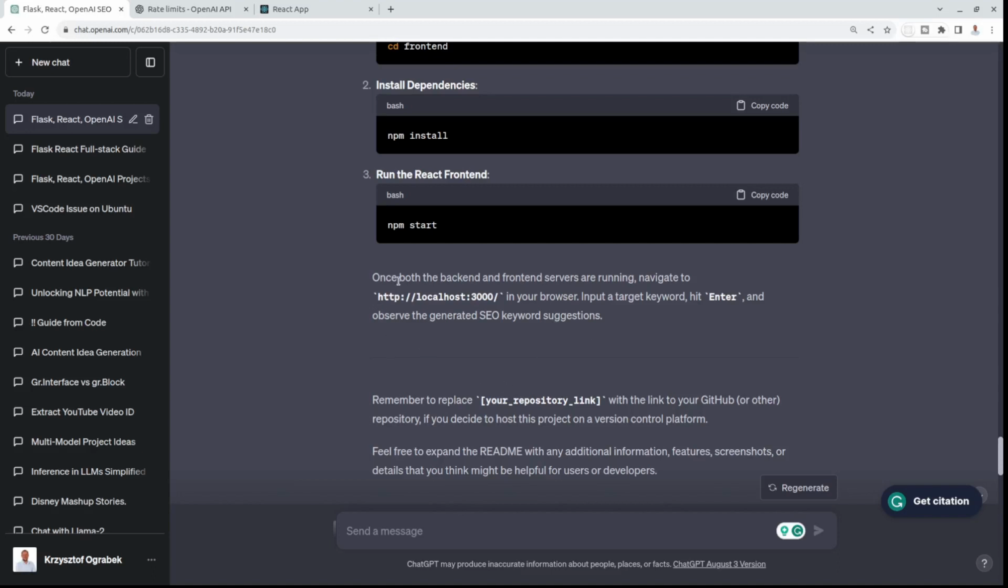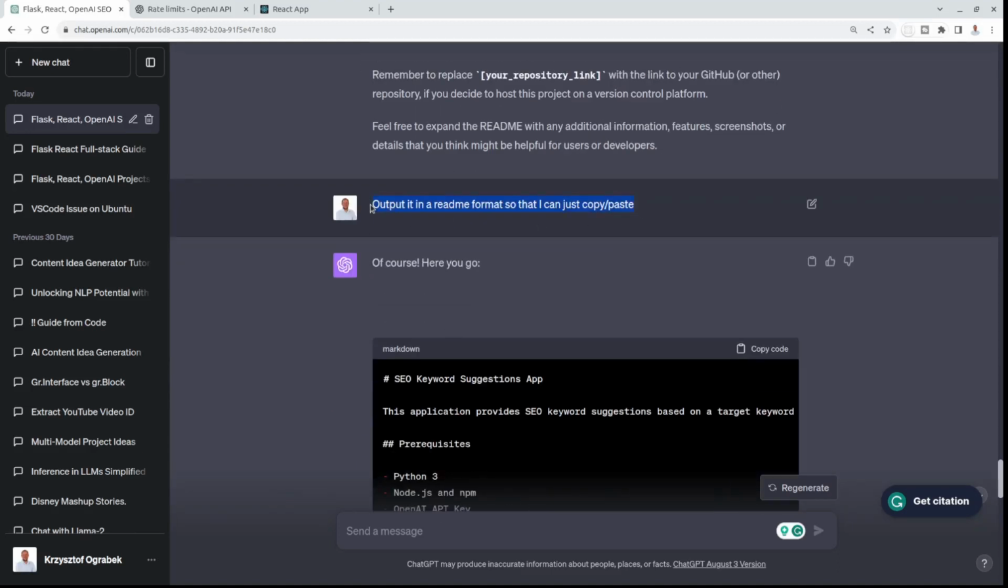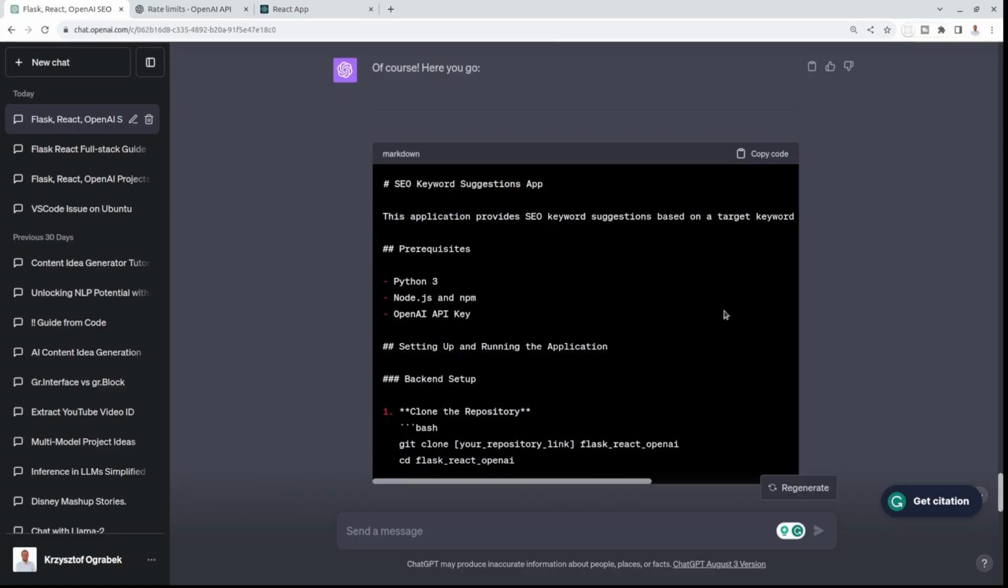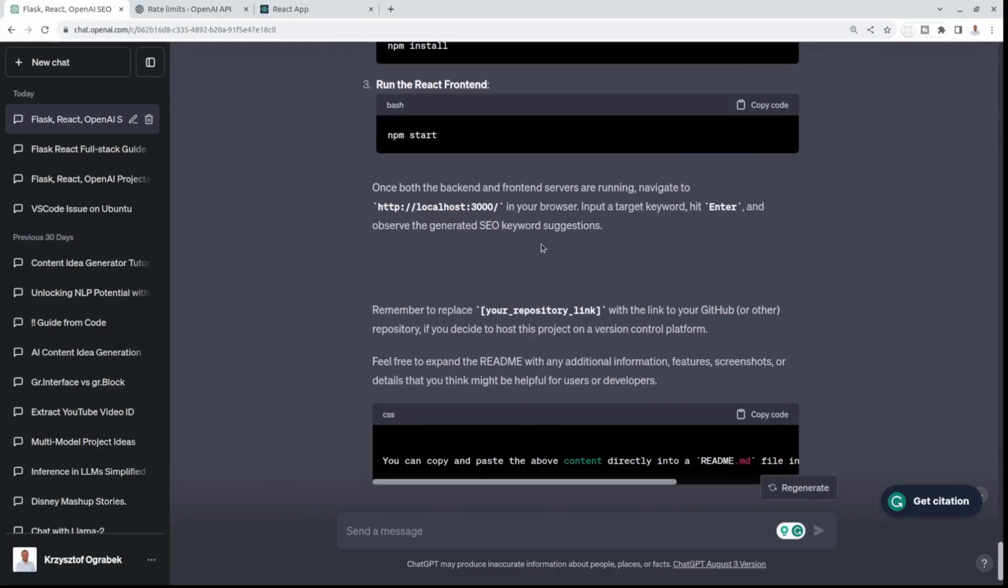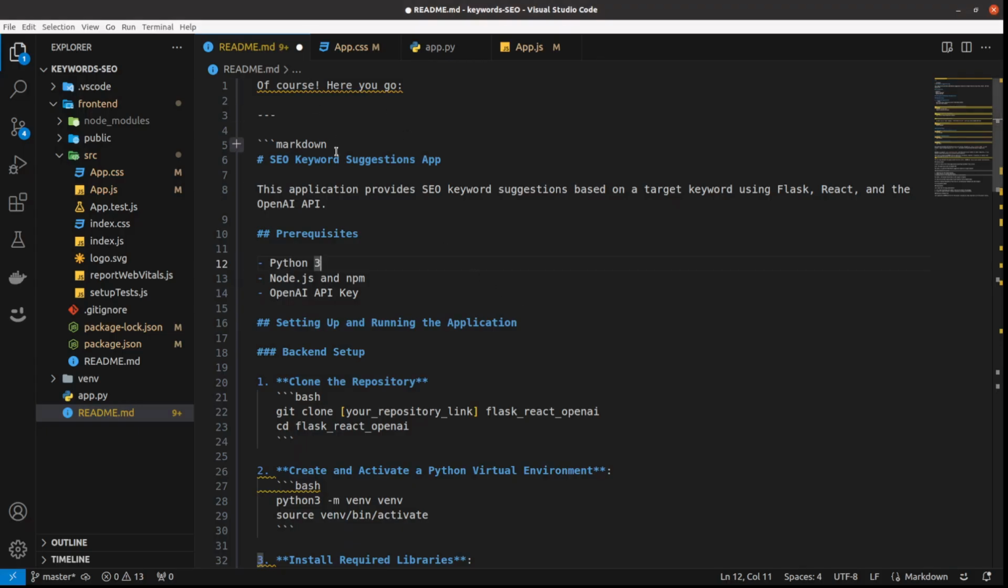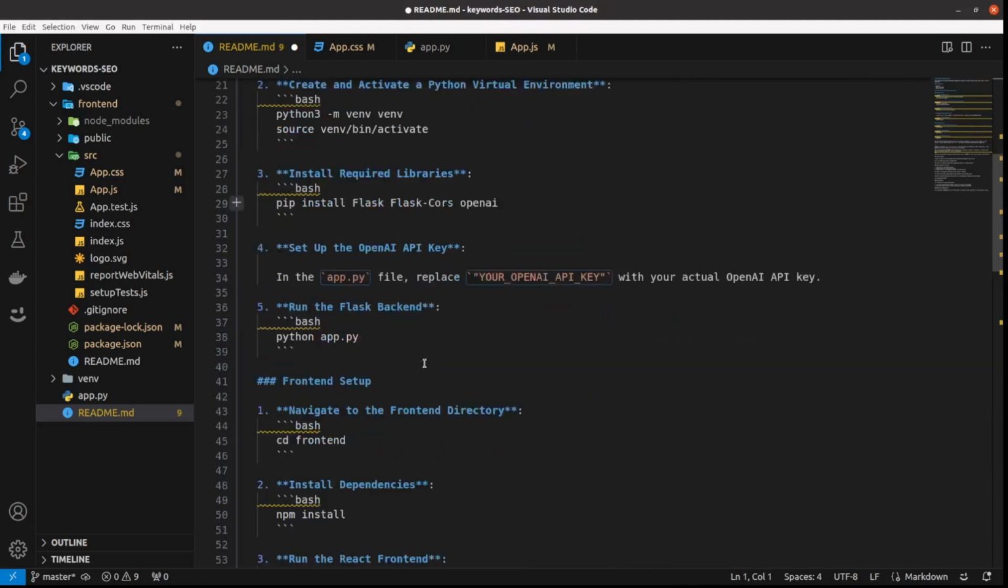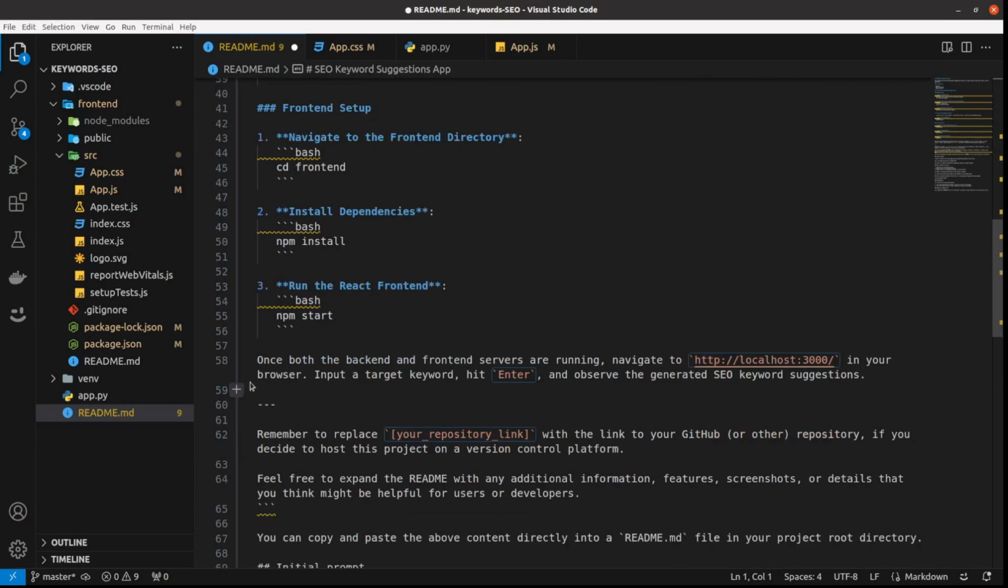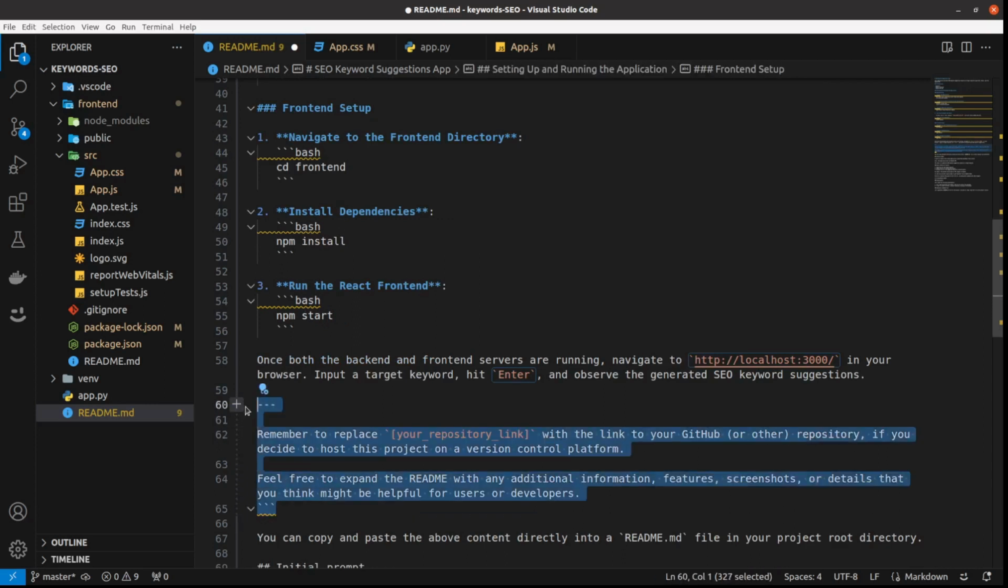Okay, so the output wasn't perfect for the README file, so I gave it an additional instruction to output it in a README format, so that I can just copy paste. And then it gave me again the same file. I just copied it here and pasted, and I just need some cleanups and I'll be cool with that. And that's what you will see in the repo that I will include in the description.